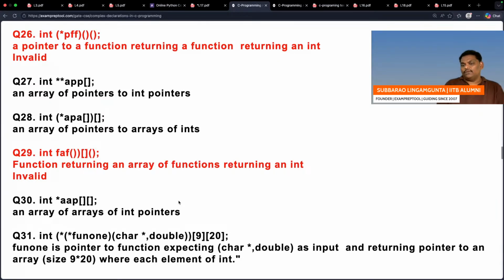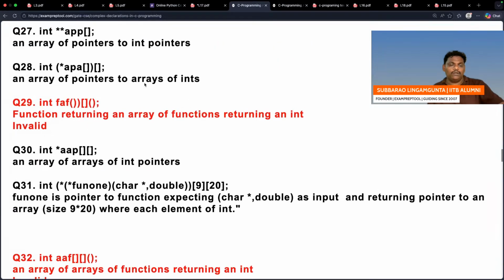Third bracket: that function finally returns an integer. It means PFF is pointing to a function which returns a function, where that function returns an integer. A function returning a function is not possible.